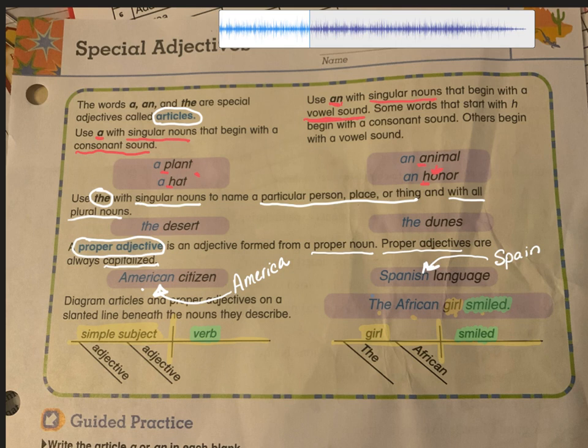And because they described girl, we would draw lines slanted off from the subject, from the word that it's attached to, and write it there. So the is an article, which is a special adjective. We'd write the. African is a proper adjective, and it describes the girl. Go ahead and let's head to your guided practice.